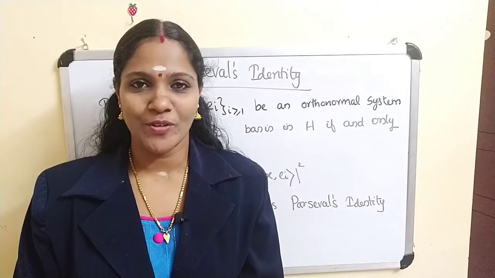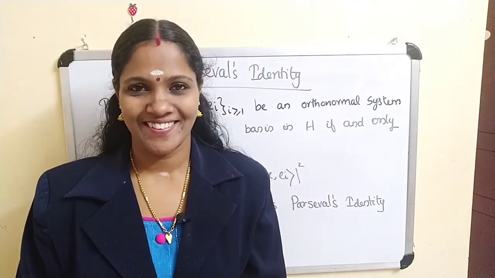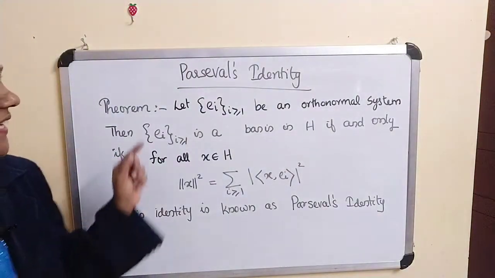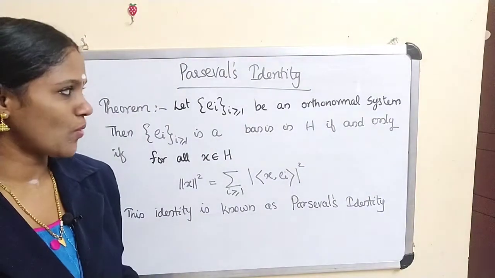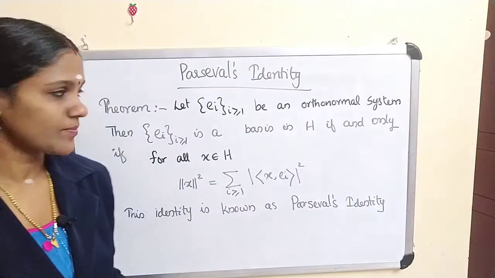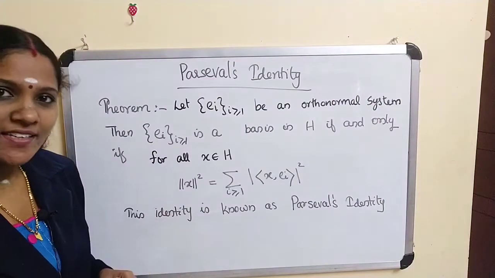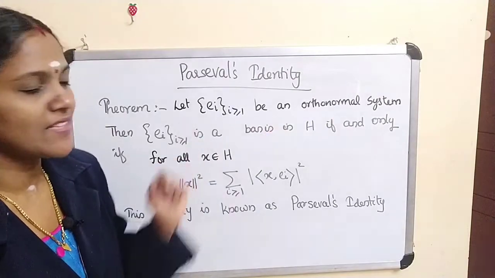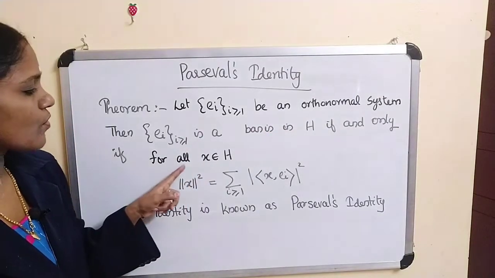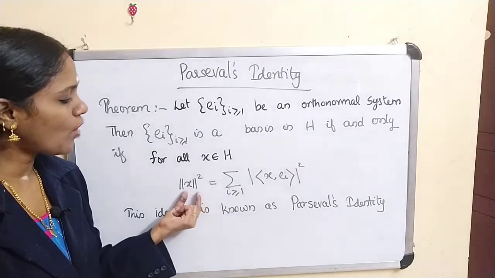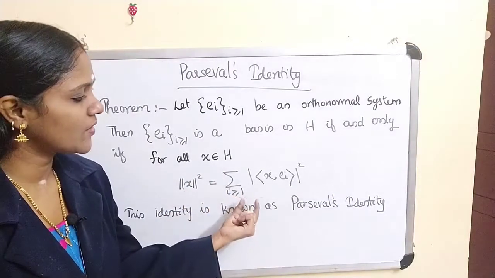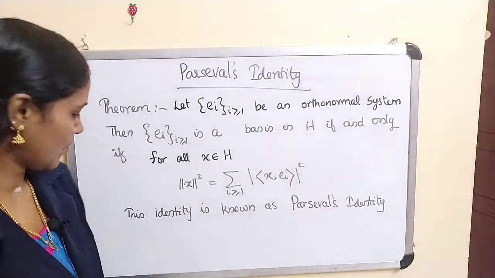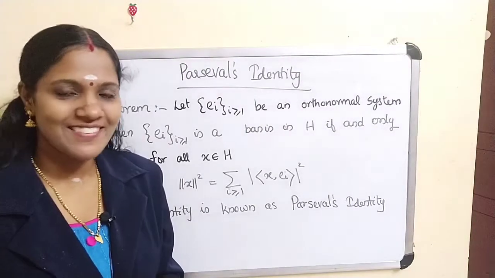Now we are moving to Parseval's identity. Just look at the statement of Parseval's identity. Let (e_i), i greater than or equal to 1, be an orthonormal system. Then (e_i) is a basis in H if and only if for all x belonging to H, the norm of x squared is equal to the sum over i greater than or equal to 1 of the modulus of the inner product of x and e_i, whole squared. This identity is called Parseval's identity.